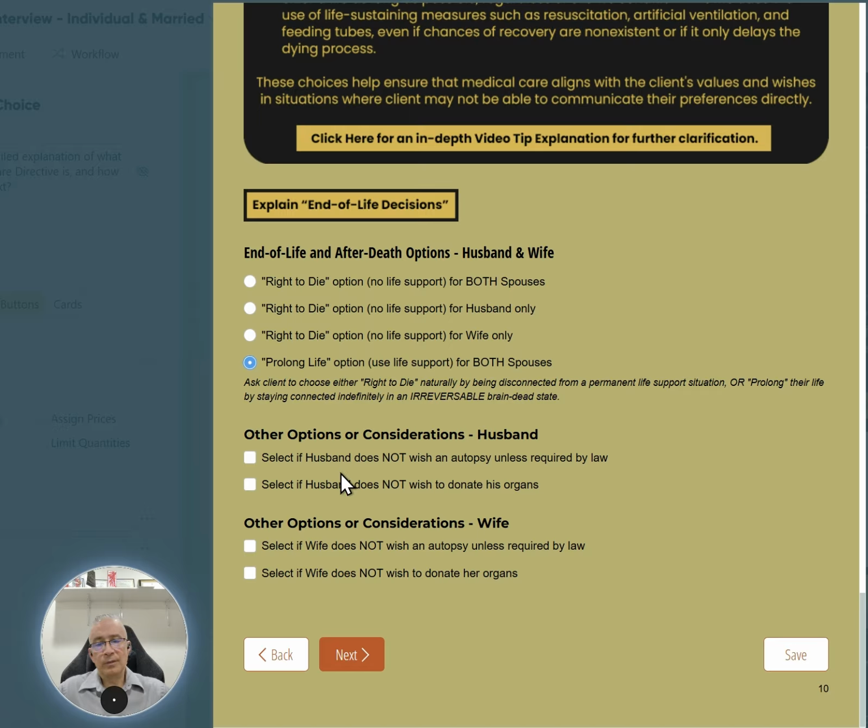Then you're letting them make that decision. And if they do want that, you do not select those options. If they want organ donation, do not select the option.